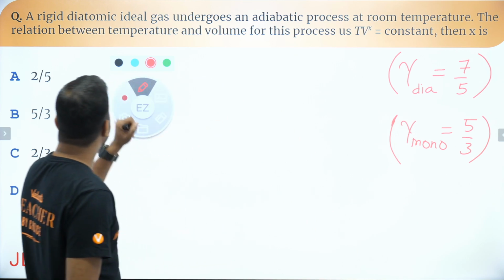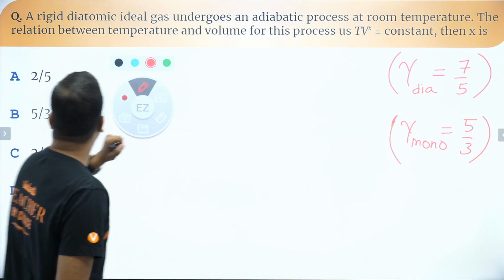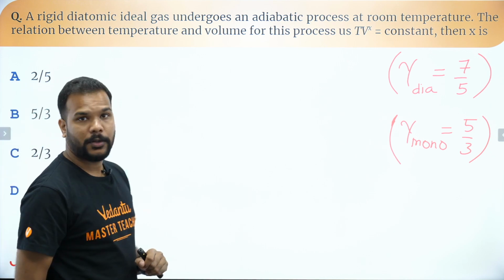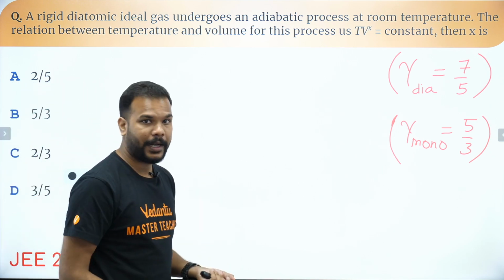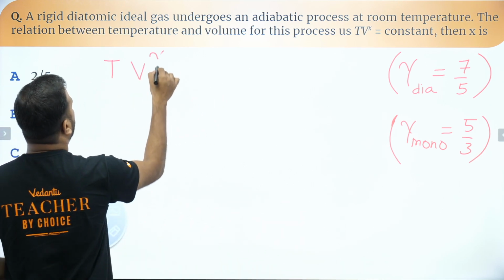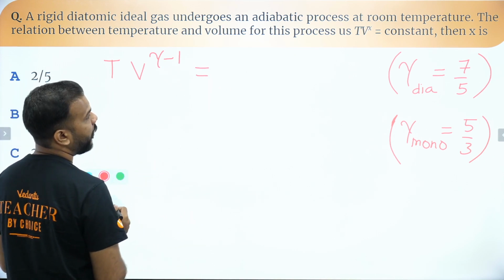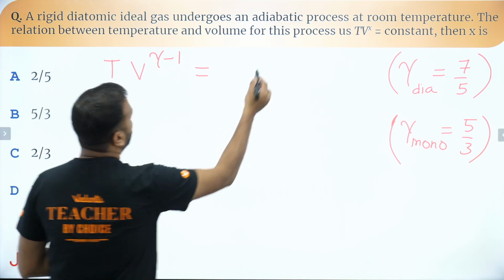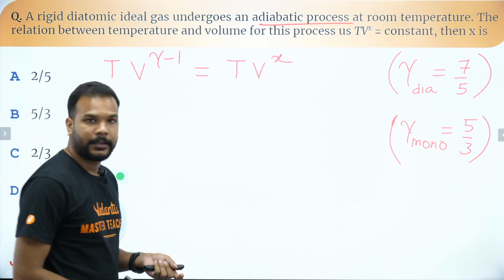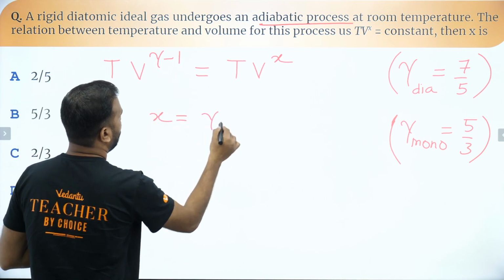Okay, guys, let's read the question. A rigid diatomic gas undergoes an adiabatic process at room temperature, and the relation between the temperature and the volume has been given to us. What is that relation? T V to the power x is constant, and we have to find out the value of that x. As simple as that. We know that T V to the power gamma minus 1 is the relation which is valid in the case of an adiabatic process. The process is adiabatic, so let's compare it with T V to the power x. All you have to do is compare x with gamma minus 1. So your x value is gamma minus 1.